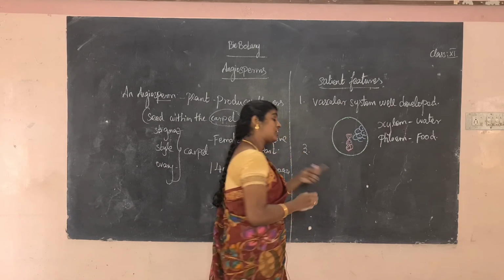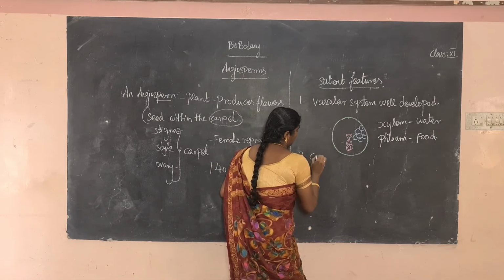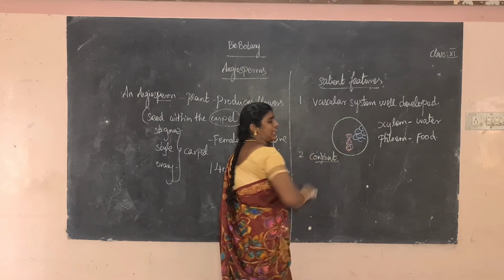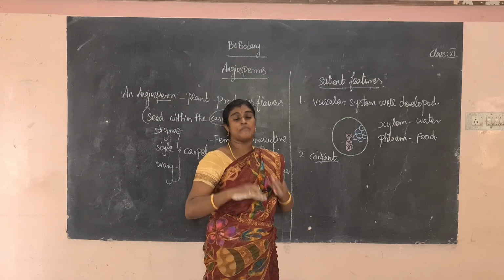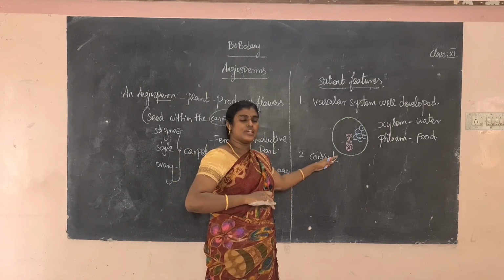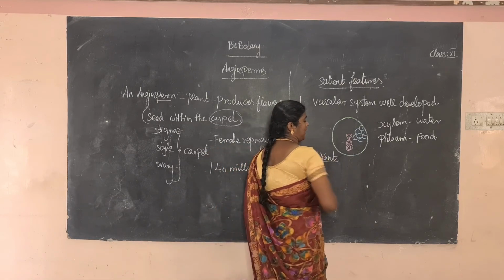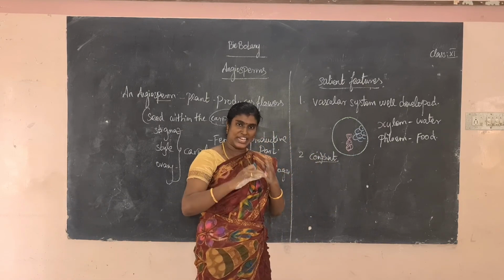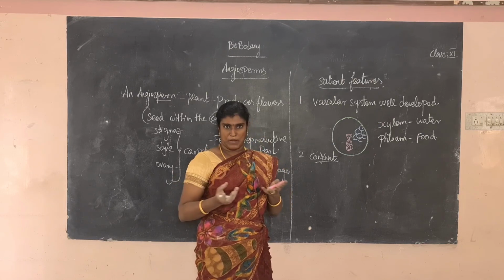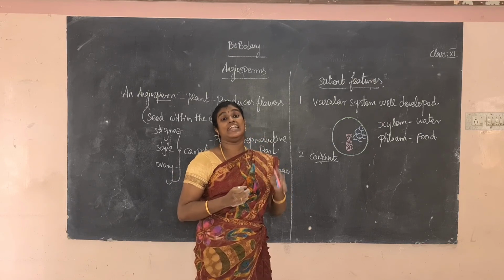What is the meaning of conjoined? Conjoined means the vascular bundles are arranged so that xylem and phloem lie on the same radius, that is called conjoined. Okay? So next one, collateral. Collateral means when cambium is present between the xylem and phloem, that is called open type of vascular bundle. It is mainly present in dicot stem.